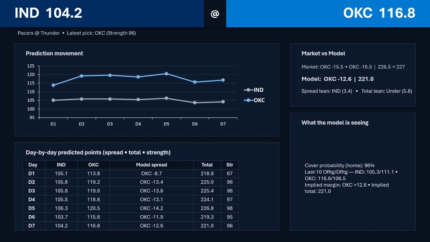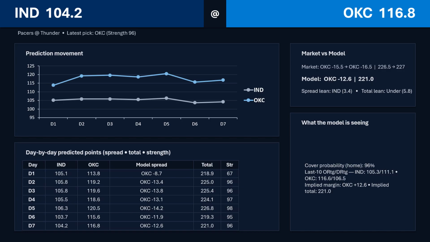So I think it depends really on the defenses here. If Indiana can play tough defense and keep it close early with good defense, then I think it could stay under. If Indiana just keeps up with them and it stays close, then they're going to push that past the total.